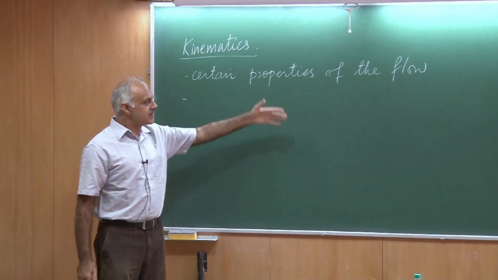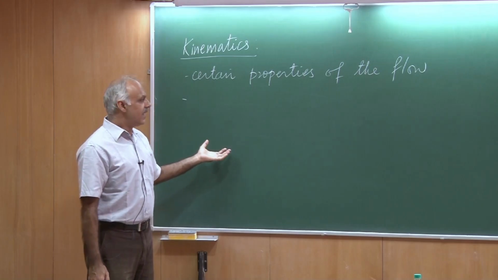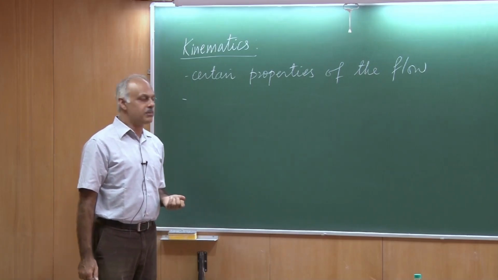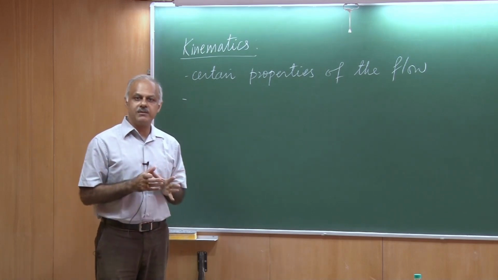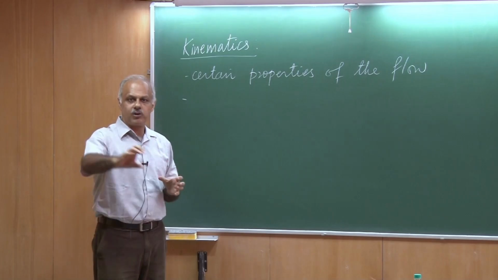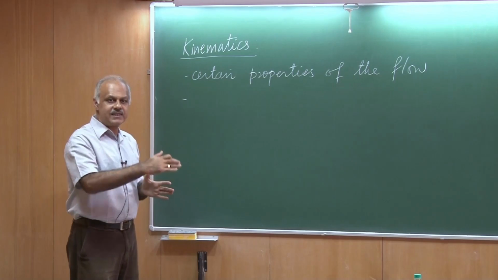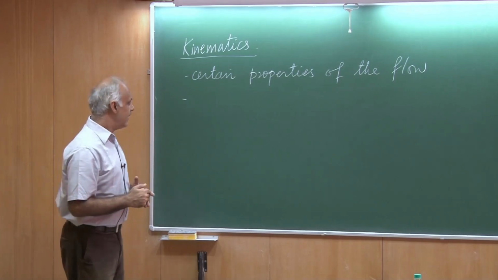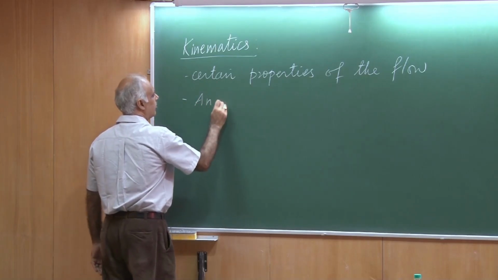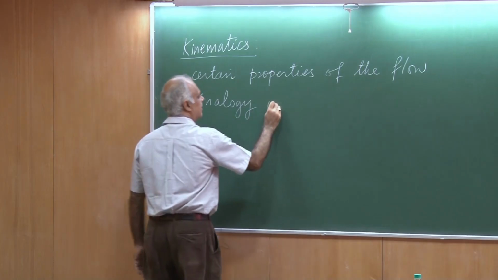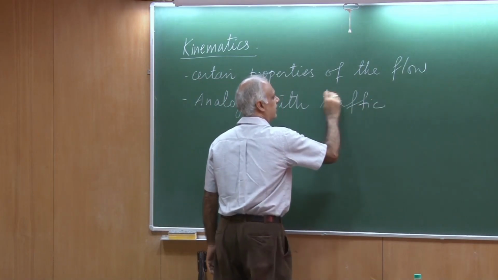So suppose I have this blackboard which I can model as a two-dimensional fluid, and I want to follow certain properties. I can look at it in two ways. Either I can follow a fluid element, concentrate on it and just follow it through, or I can station myself at a certain location and then see the different fluid elements that pass by. And I could give you an analogy with traffic flow.